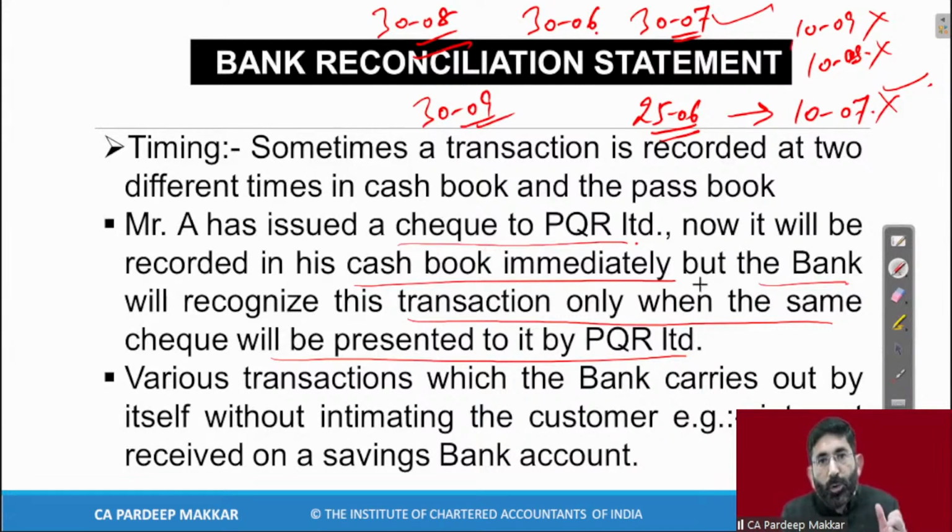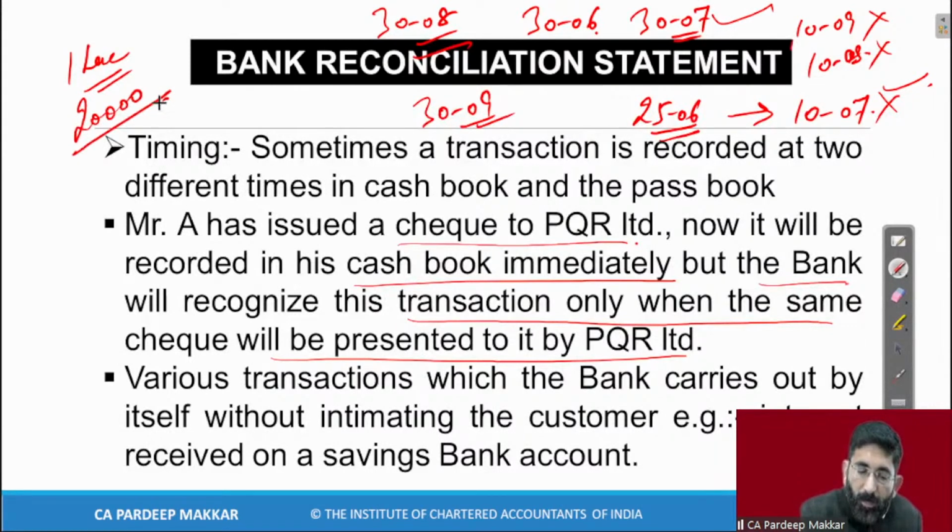किसी को पकड़ के थोड़ा पेमेंट दिलवा दोगे, वो नहीं जा रहा तो आप इसे बीआरएस में डालते जाओ अपनी कि भैया ये डिफरेंस है। Now my balance as per cash book is 1 lakh, after reducing a check of ₹20,000 which has been issued to Ramesh, but Ramesh has never gone to bank.